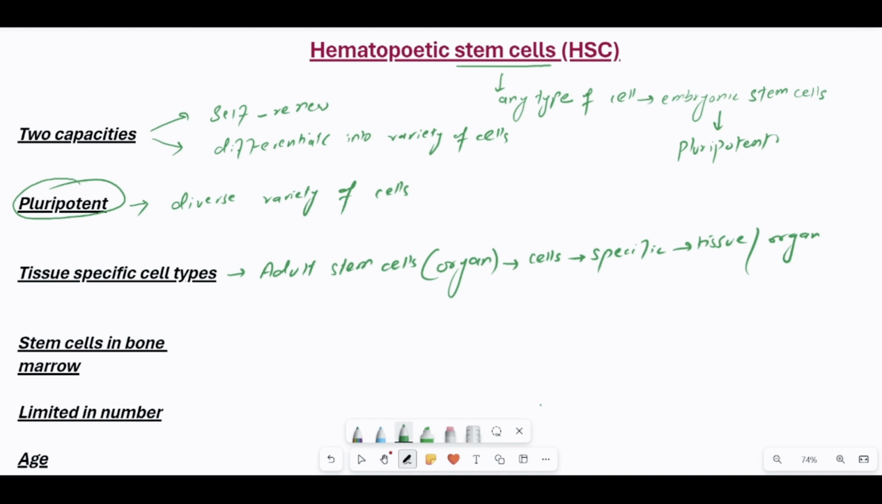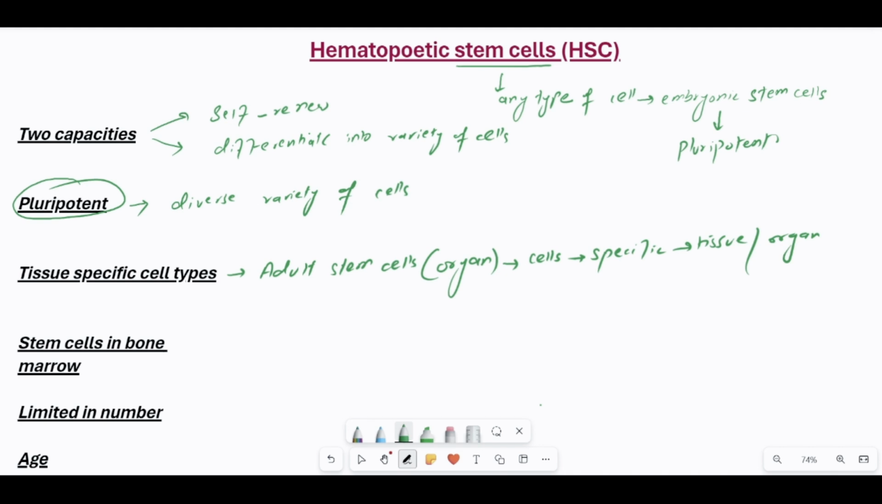Every time that stem cell divides, it is going to produce hepatic cells, that is, liver cells, which are very specific to the tissue or organ in which it is present. Similarly, when stem cells are present in other parts of the body, they are going to produce tissue specific cell types, which are specific to a particular tissue, or generally to an organ or organ system.